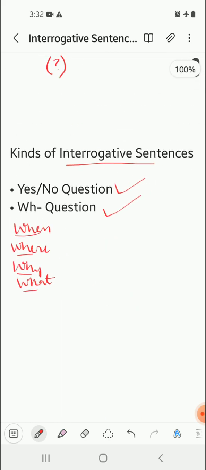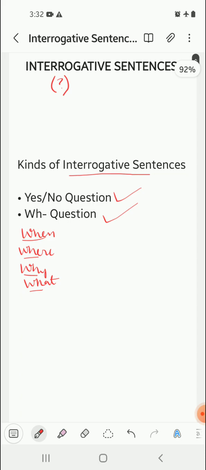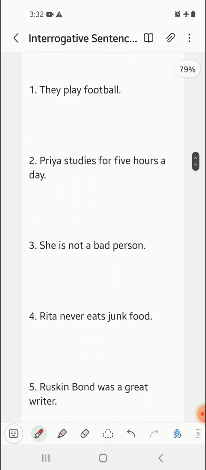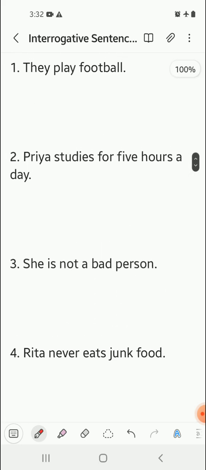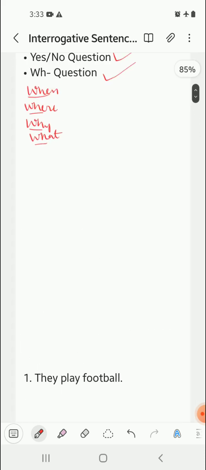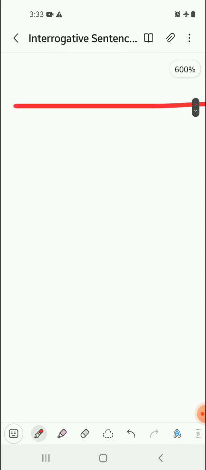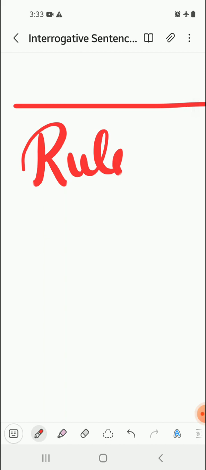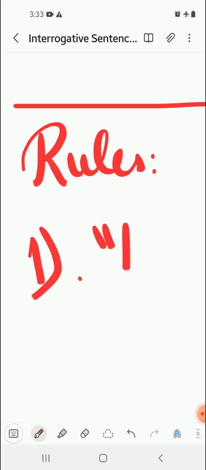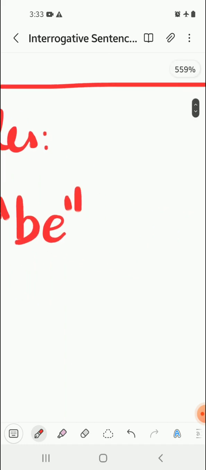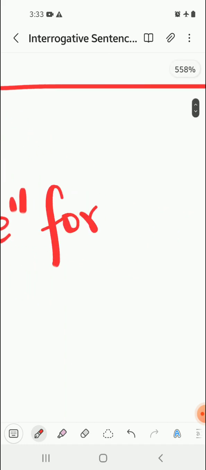Now we are going to discuss how to convert an assertive sentence into an interrogative sentence. See, we're given some examples, some questions. Now, there are some rules. Before we come to this, there are some rules that we need to follow in order to convert a sentence from assertive to interrogative. And the rules are: first, you have to identify the be form of verb in the assertive sentence.